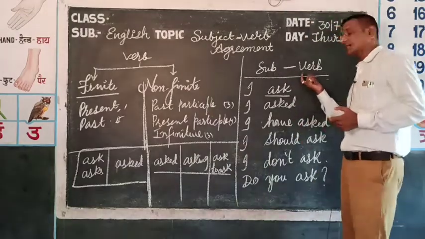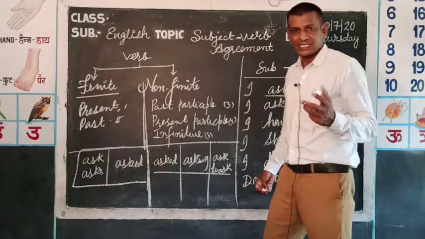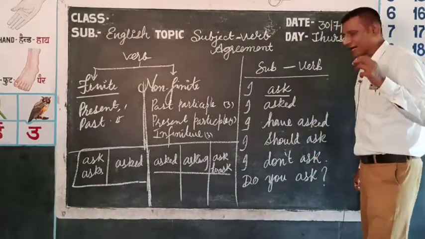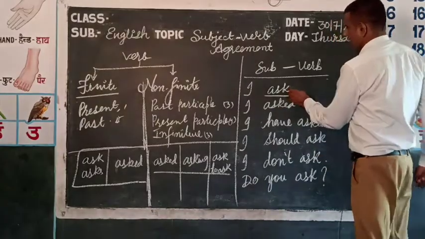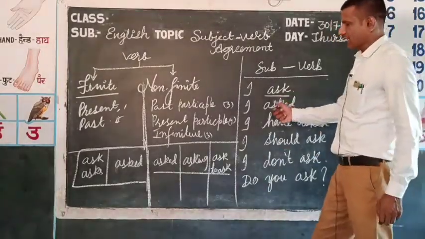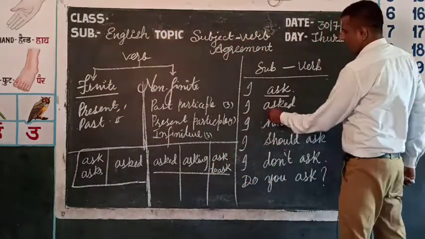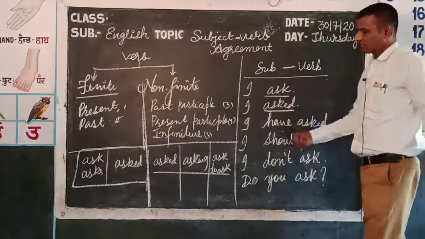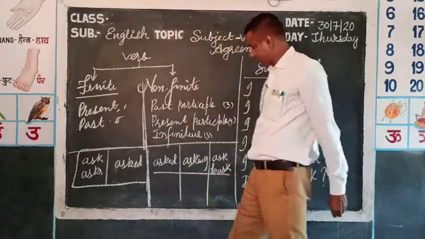It means in subject and verb agreement we use a finite verb. Now let's check whether what I am telling is right or not. See, I ask: ask is there, so it's finite. I asked: past, again finite.